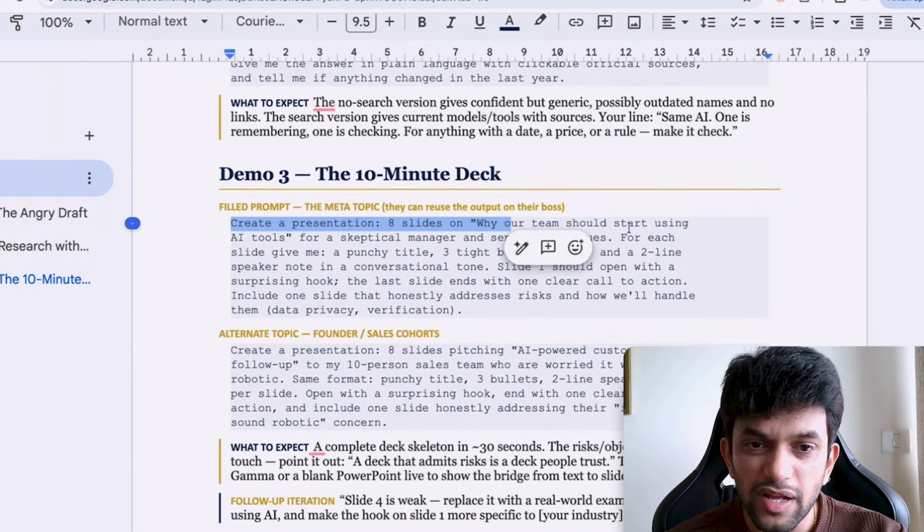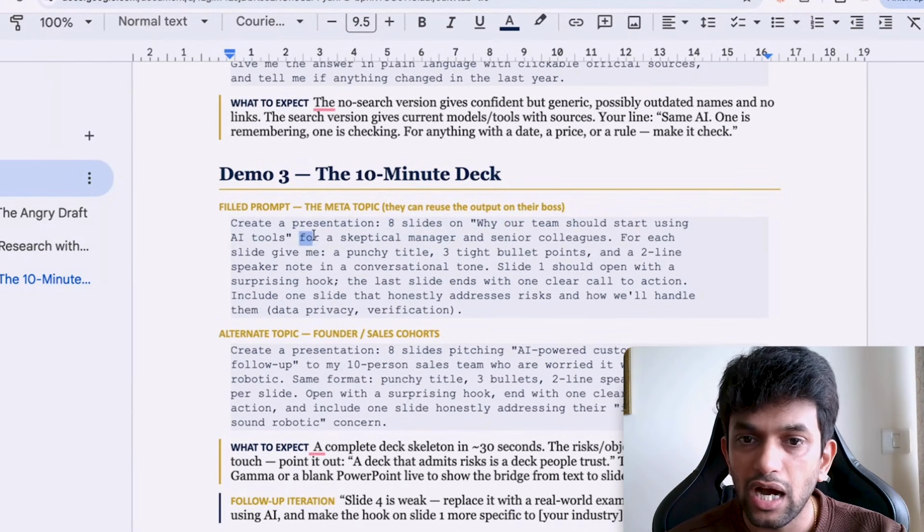Create a presentation, 8 slides on why our whole team should start using AI tools, for skeptical managers and senior colleagues.